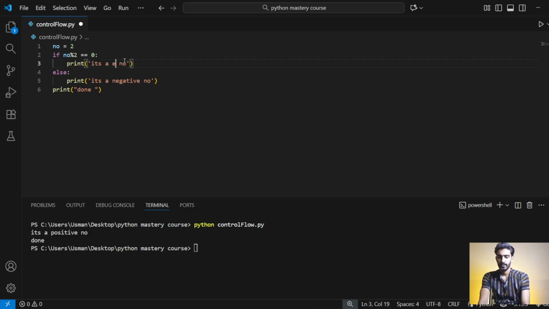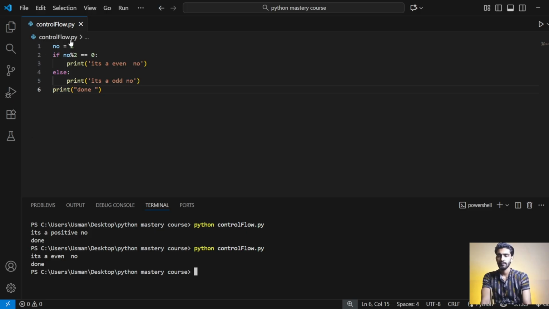So it's a simple example to print an even or odd number with the help of control flows. It's an even number, it's an odd number. So this is a simple change. I will change it out. So I will run it for you.